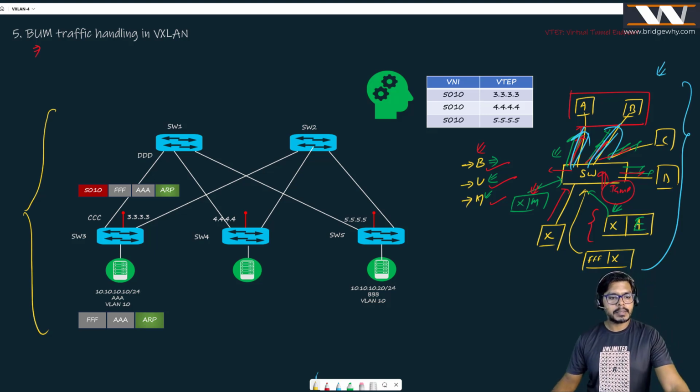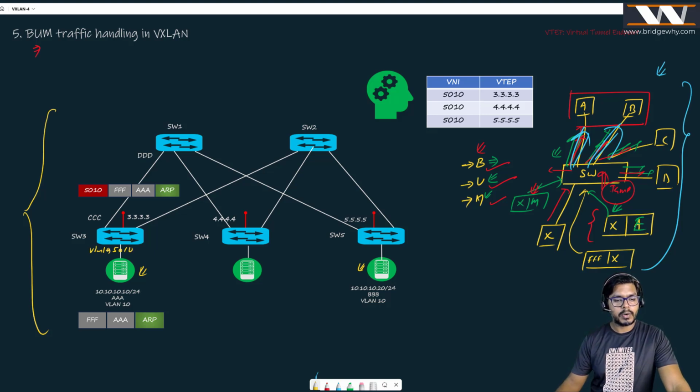So what is happening, guys? We have a VLAN 10 here, and this VLAN 10 is mapped to VNI value 5010 on all the switches. Here also VLAN 10, 5010.